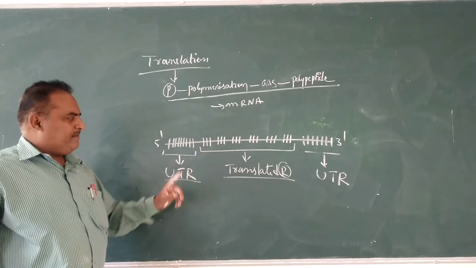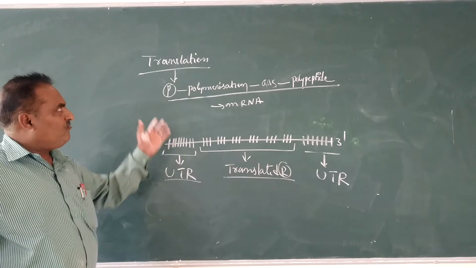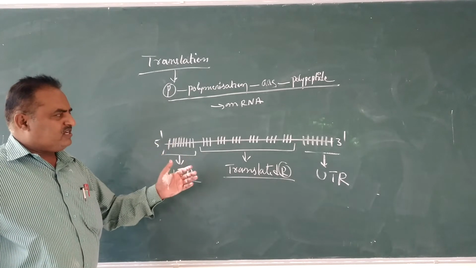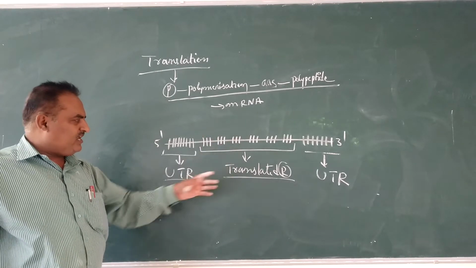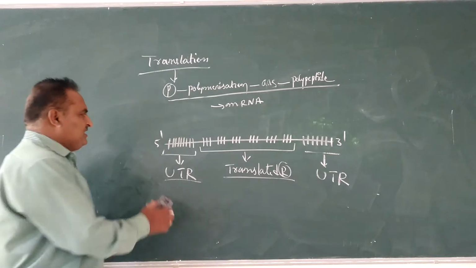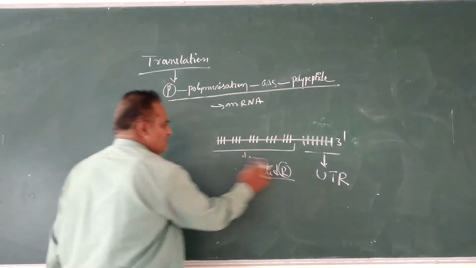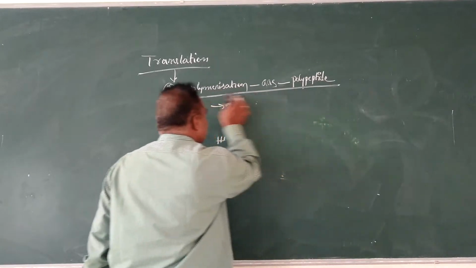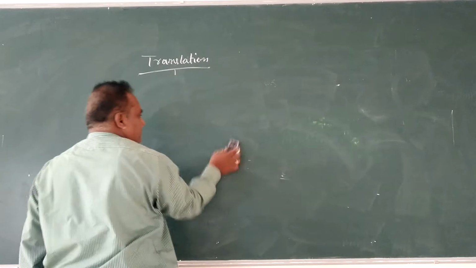On an mRNA, both translated and untranslated regions are present.